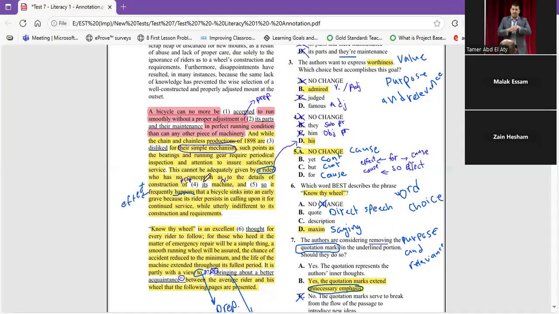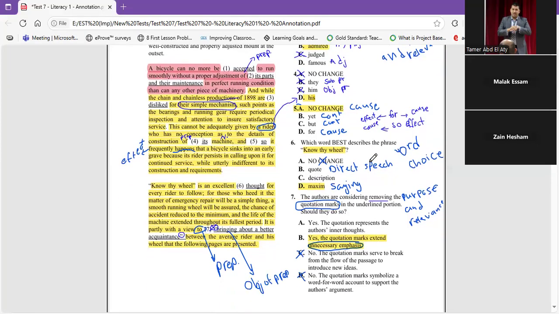Can we say "him" here? "Him machine"? No, we can't, because we can't put a noun after a pronoun. After a subject pronoun, a noun. I'm sorry, after an object pronoun, a noun. So it's going to be "his machine." The question after is transition. In number five, it relates the sentence to what comes before and what comes after.